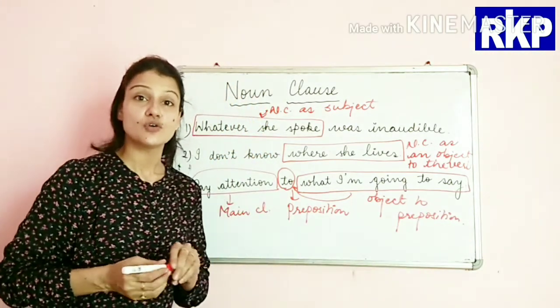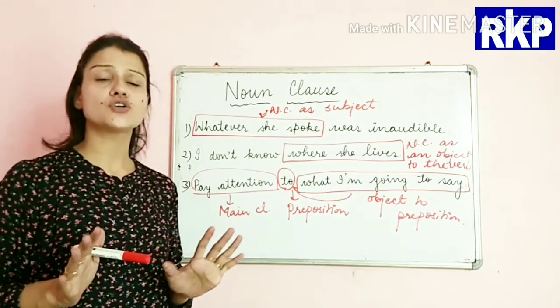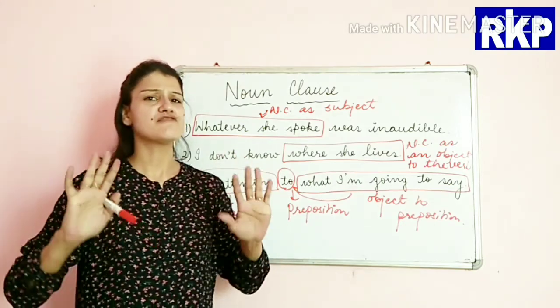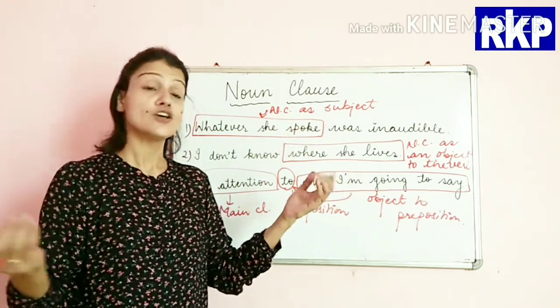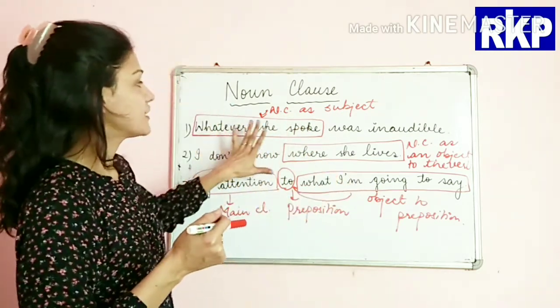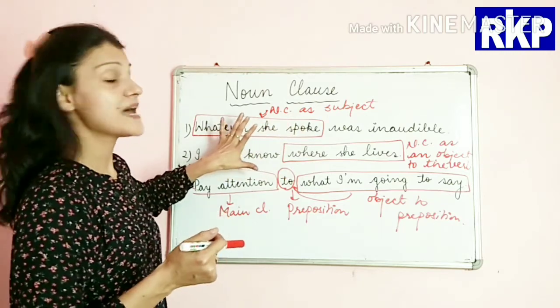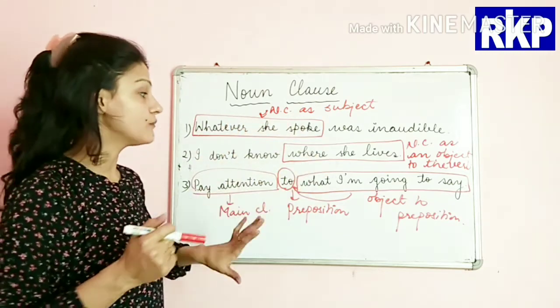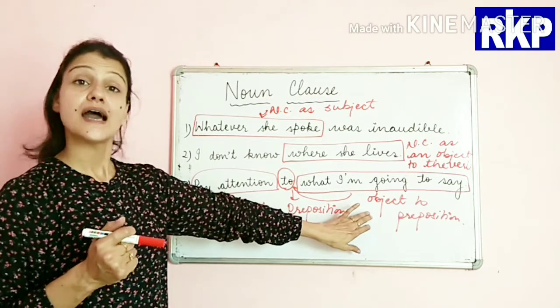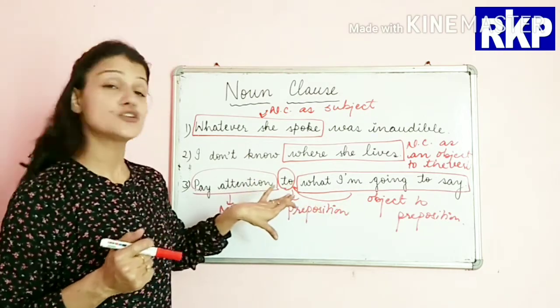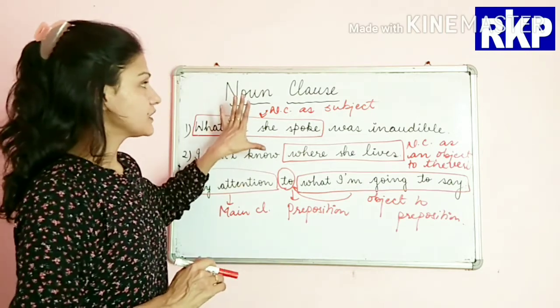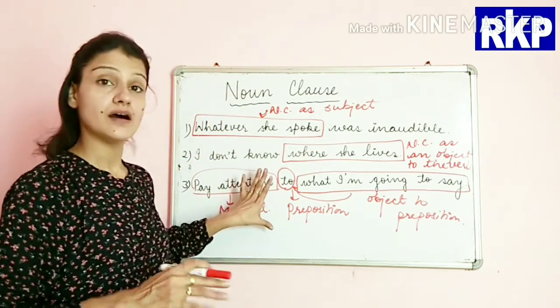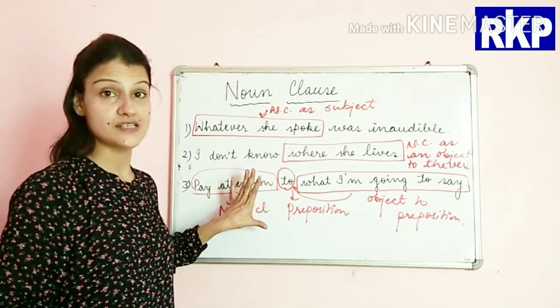Alright beta, so I hope you have understood that a noun clause has different functions. You must have understood how it works as a subject, as an object, and here it is acting as the object to a preposition. So these are the functions of noun clauses.